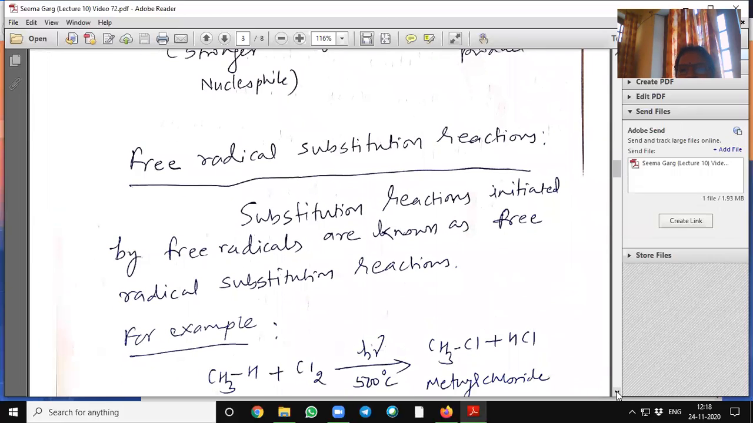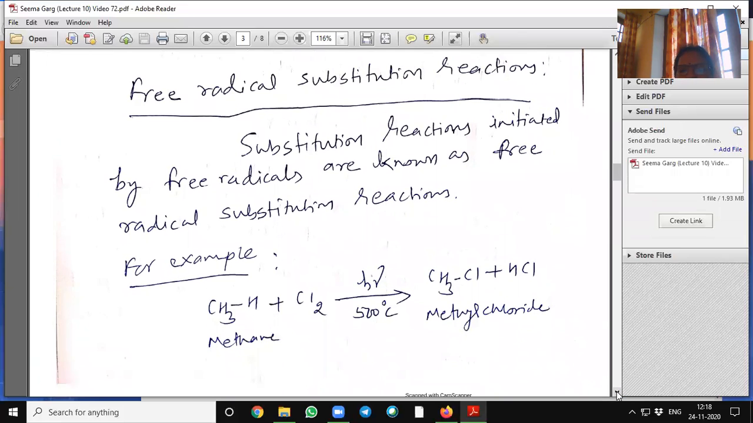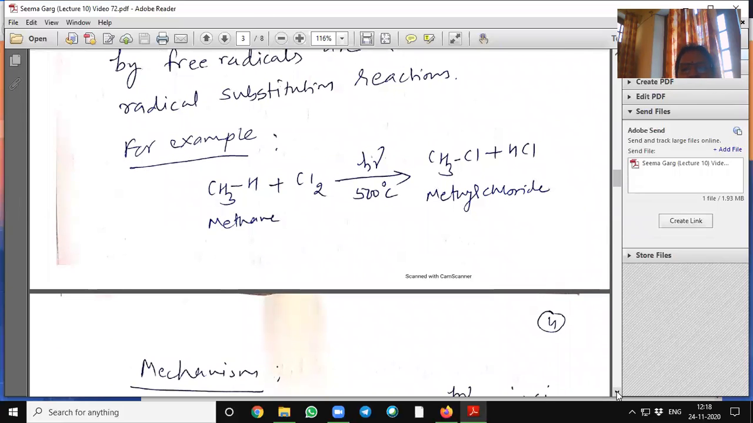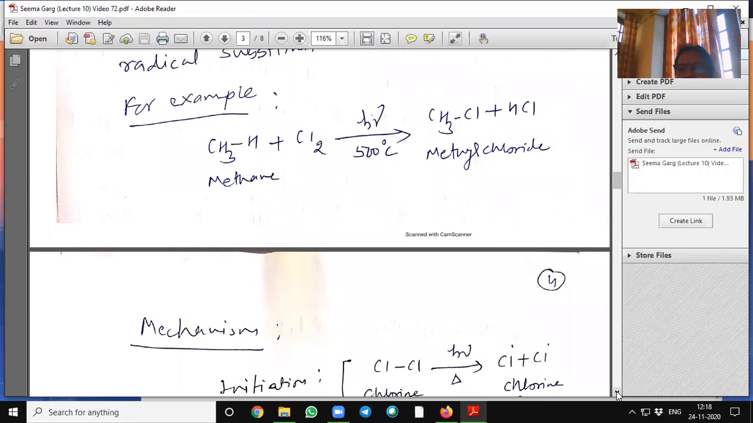Free radical substitution reaction. Substitution reactions initiated by free radicals are known as free radical substitution reactions. For example, an alkane, methane, is chlorinated in presence of UV light or higher temperature, about 500 degrees centigrade. It will give us methyl chloride and hydrogen chloride.